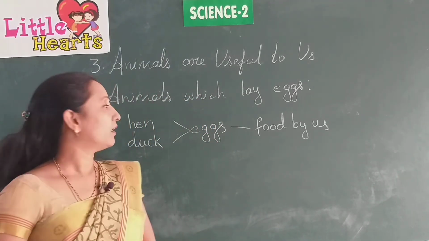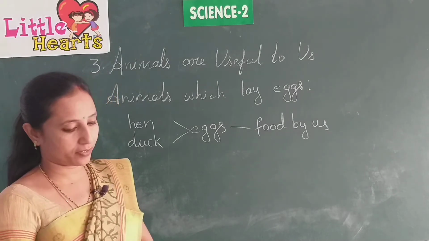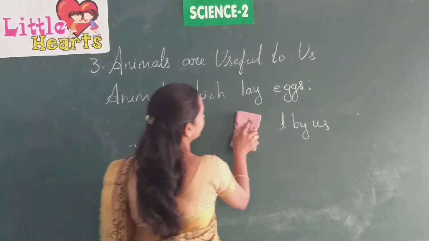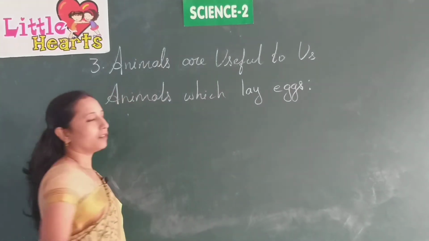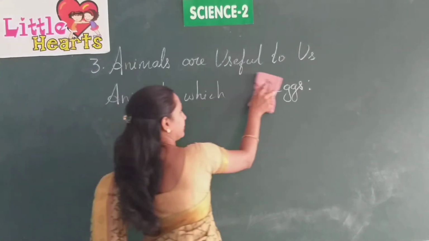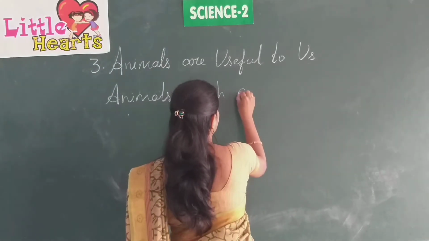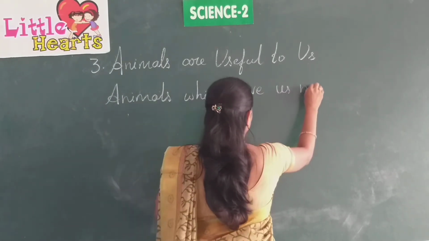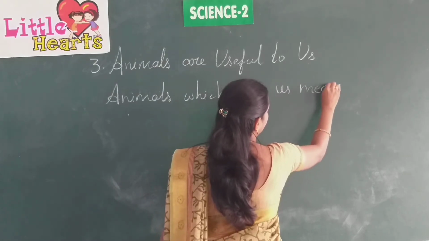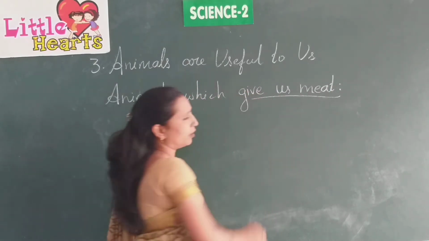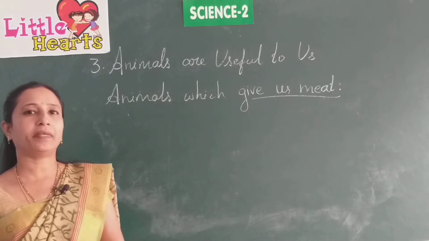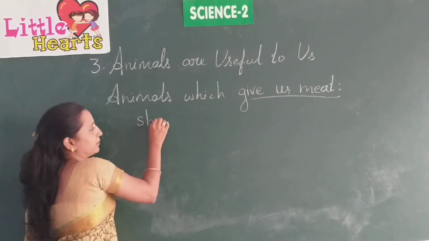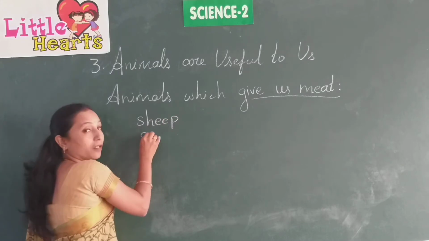The next topic which we are going to discuss is animals which give us meat. Which animals give us meat? Sheep, goat.